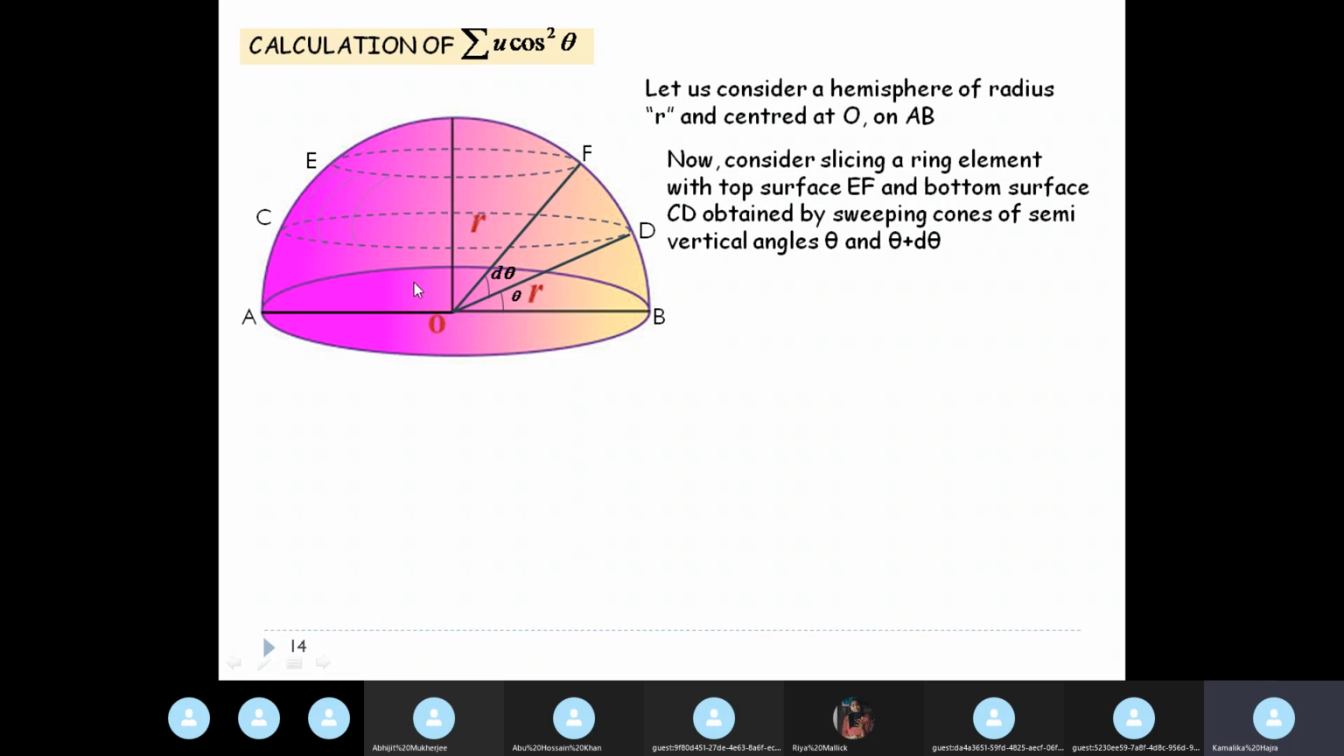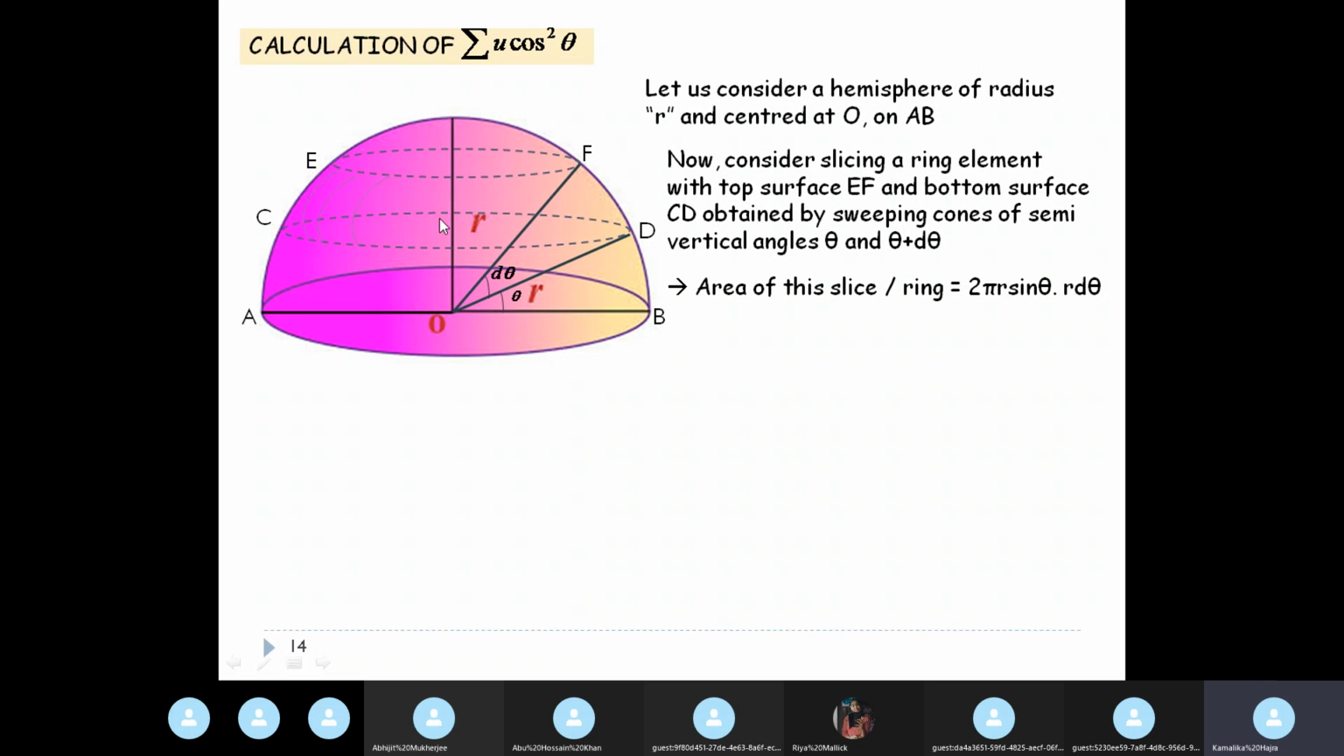I hope you can visualize this. These blue colored curved lines show you the ringed surface, the slice of ring that we're trying to cut from this hemisphere. Now, what is the area of this slice of this ring? It is 2 pi r sine theta into r d theta, right? The area means the surface area of this ring.